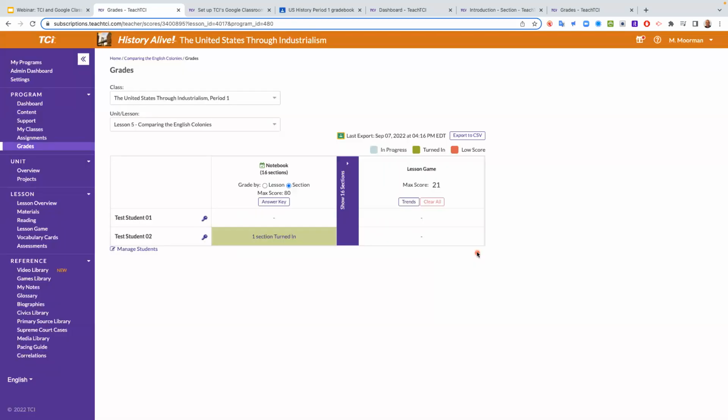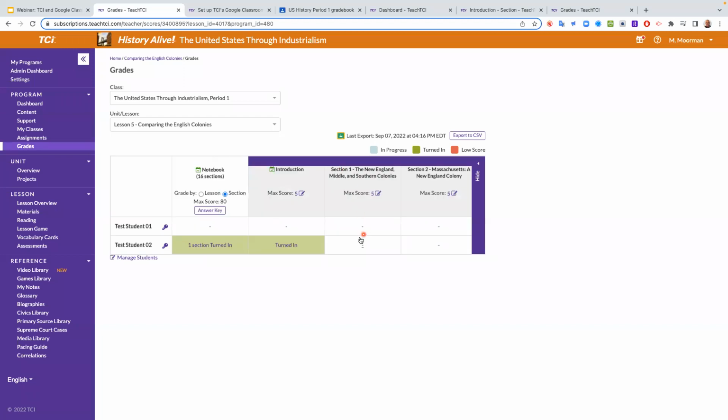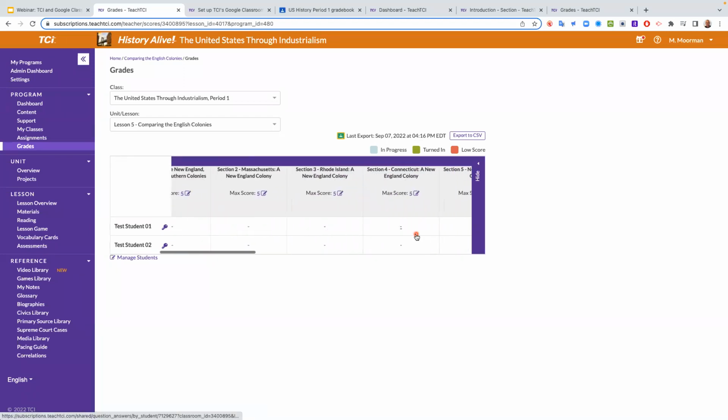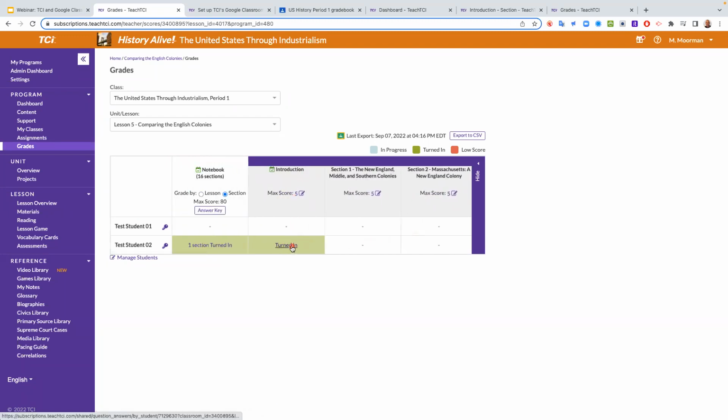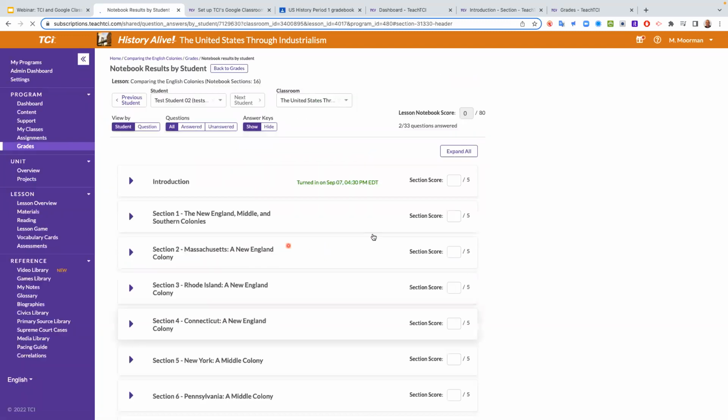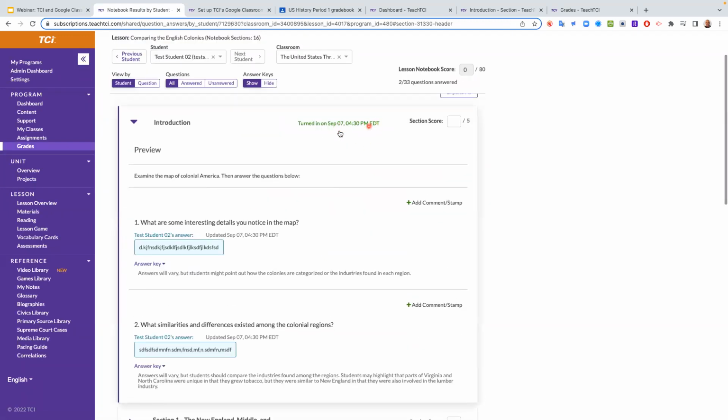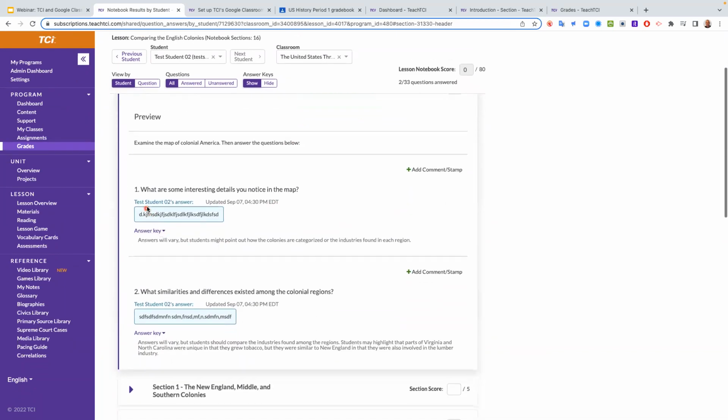That's a better experience. I can get a quick link right here that will take me right to that spot, but I can also open up all the sections and see what other sections I could be assigning to my students if I wanted to assign things. But right here is the introduction. This particular student turned it in. So I'm going to go there. You can see it's timestamped when they turned it in. And there's that gibberish that you saw me write.